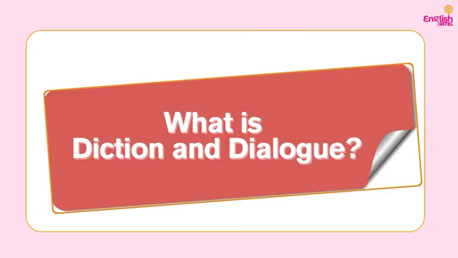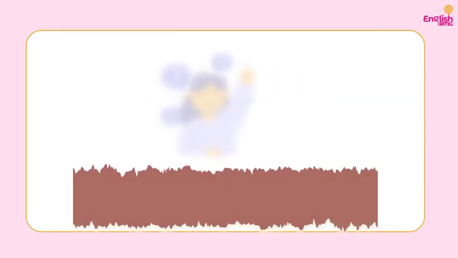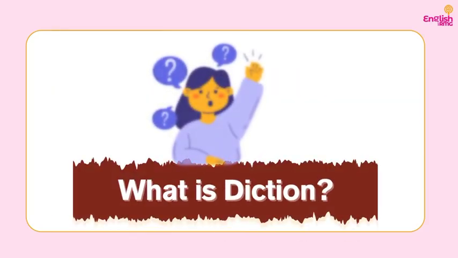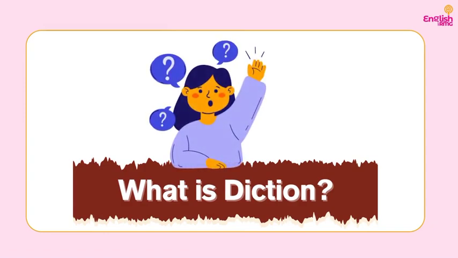So, students of literature, what is diction and dialogue? Or first, let's take it one after the other. First, what is diction? I know that as students of literature, you commonly say that diction is the author's choice of words. However, diction is quite deeper than that.